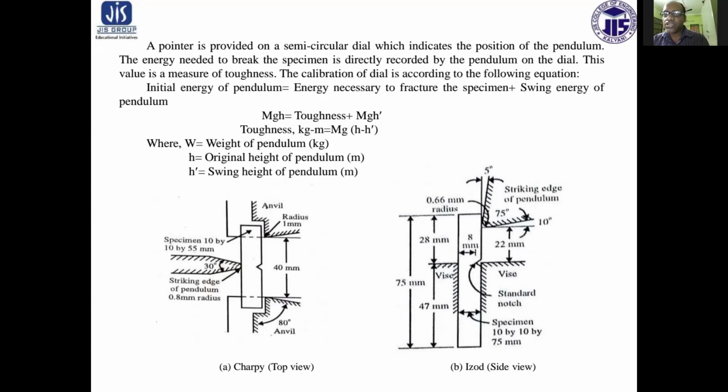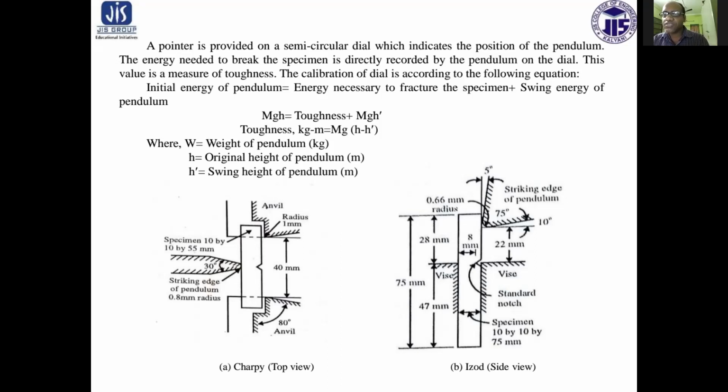For the IZOD test, the sample is kept as a cantilever beam, while the Charpy test uses a simply supported beam, that is, supported at two ends. So in the IZOD test, the striker will strike at the upper portion of the specimen, which is nearly 5 centimeter to 8 centimeter from the top, on the notch side.